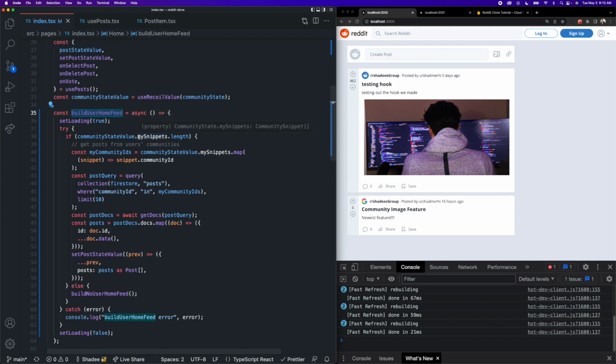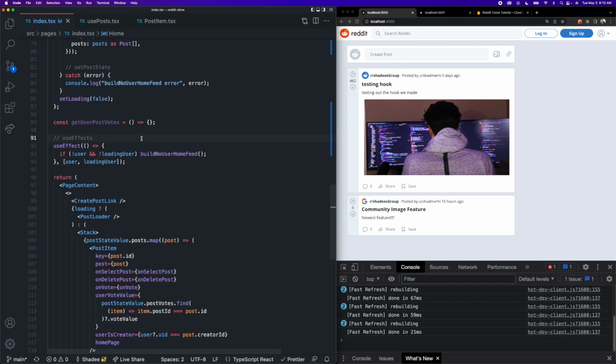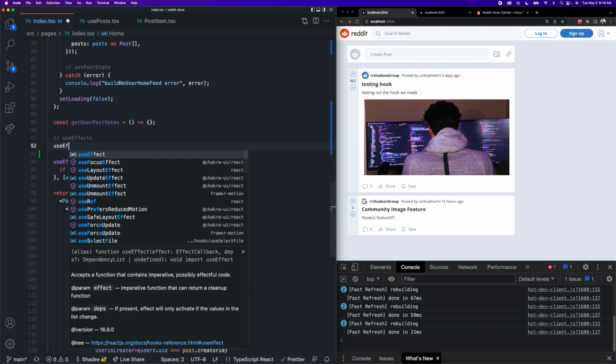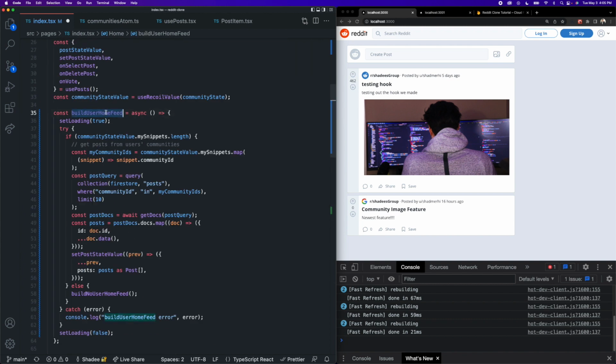Okay, so now that this function has been written, we do need a way to call it. And the way we're going to do that is with another use effect that is going to run some logic and check if it is appropriate to call that function, very similar to what we did with our build no user home feed function down here. So we can create another use effect here. Just like this use effect down here, that is listening to some application state and then waiting to read those values to see if they match some condition that makes it appropriate to call the build no user home feed function, we're going to do something extremely similar inside of here as well. We want to basically know when we should call our build user home feed function.